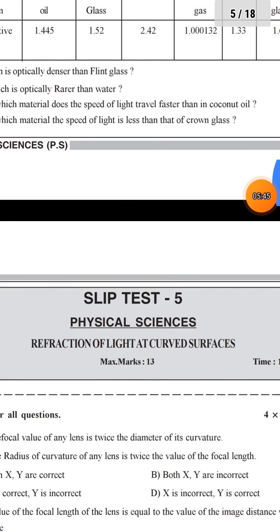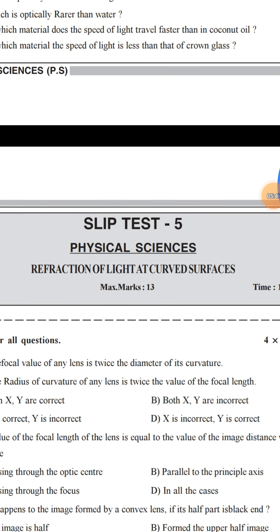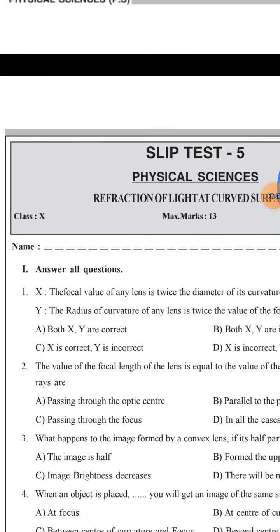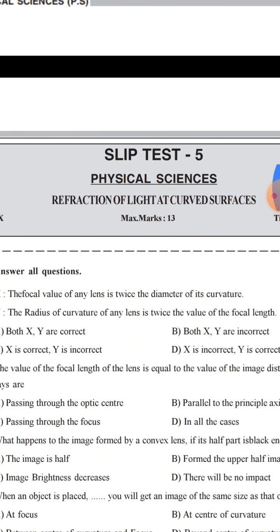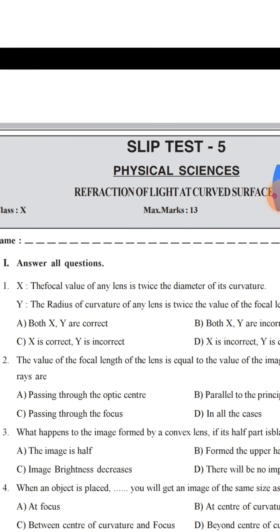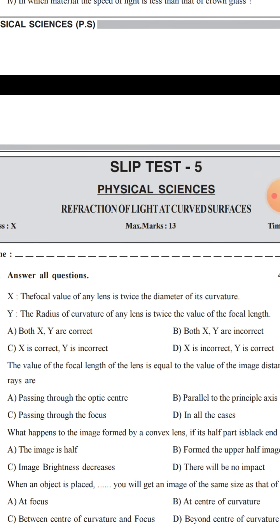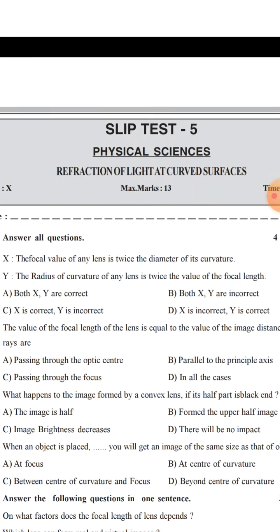Next వచ్చేసరికి lesson 5, refraction of light at curved surfaces. The focal value of any lens is twice the radius of curvature. Why? The radius of curvature of any lens is twice the value of its focal length.